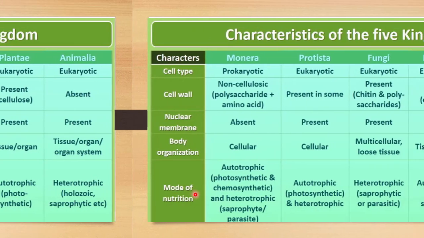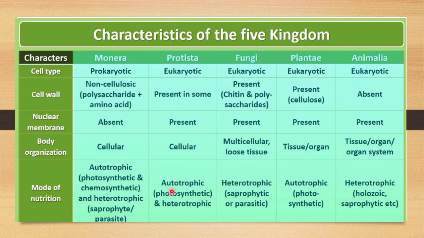Next is the mode of nutrition. Protista include autotrophic, that means photosynthetic, as well as heterotrophic organisms. Next is the kingdom Fungi. The cell type is eukaryotic, and the cell wall is present, made up of chitin and polysaccharides. This is the major difference between plantae and fungi. In plantae the cell wall is made up of cellulose, and here it is made up of chitin. This is the basic difference between plantae and fungi.